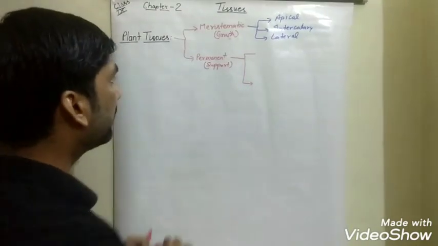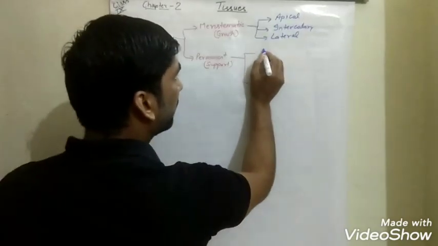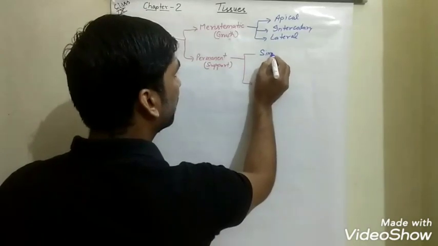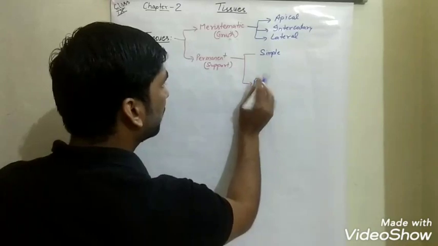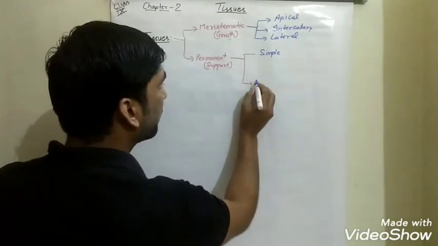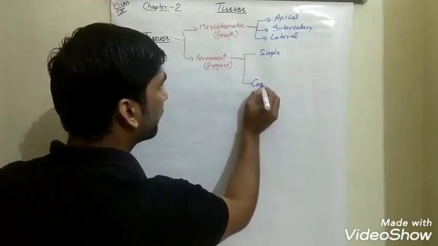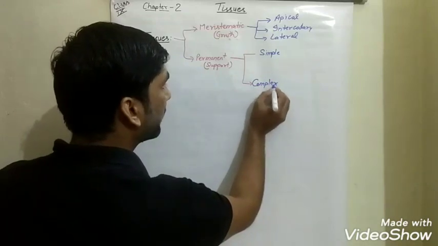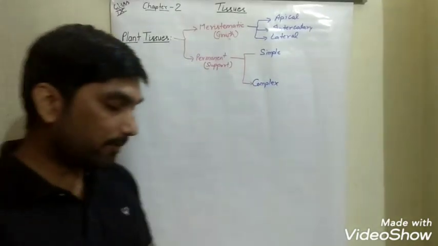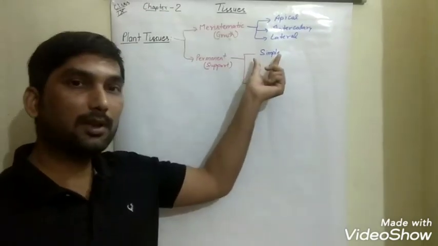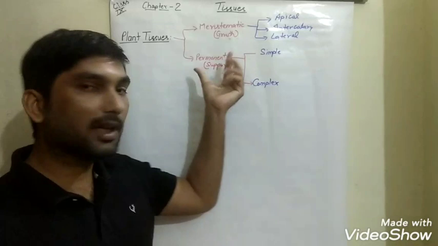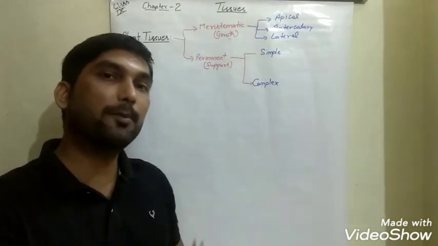The first one is simple and the other one is complex. From the name itself, perhaps you have an idea that simple means these are the tissues which are made up of the same type of cells.